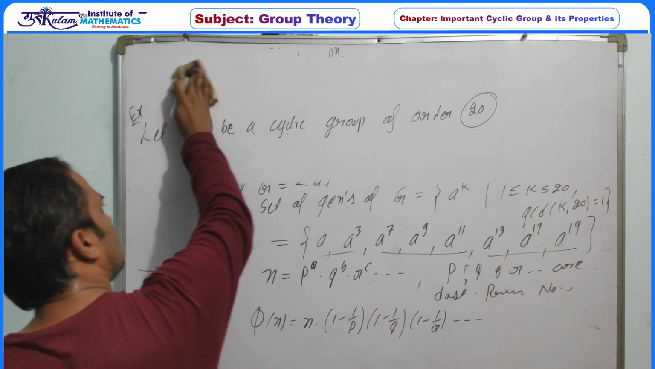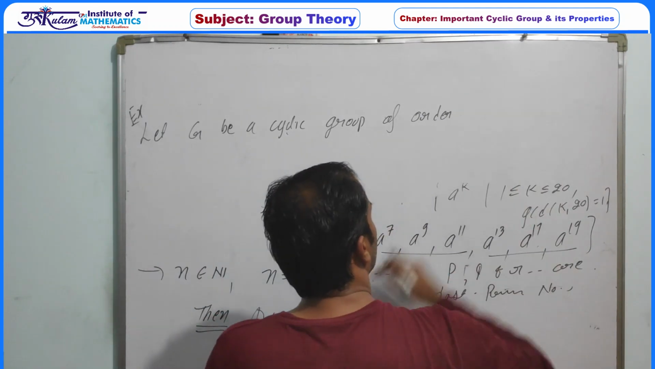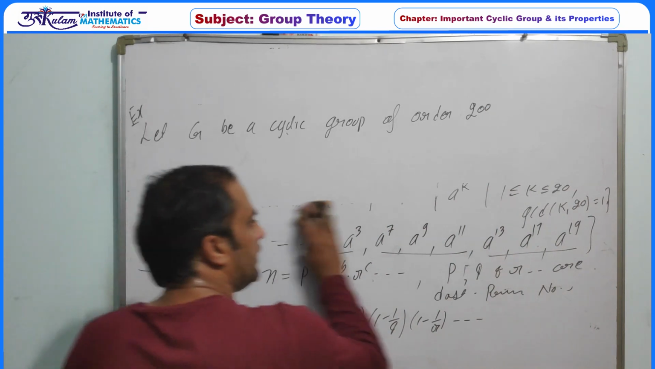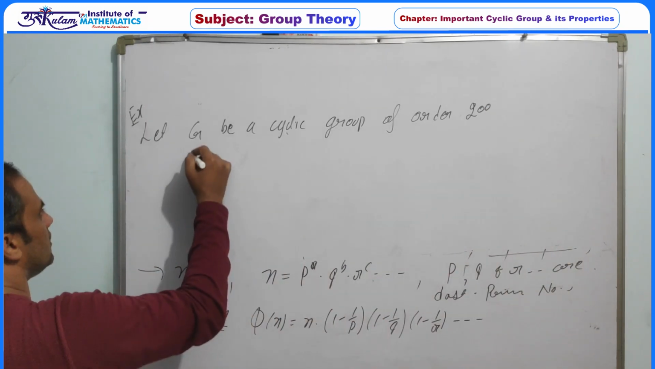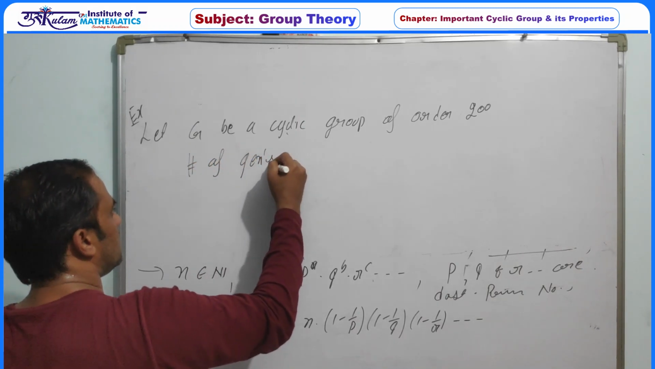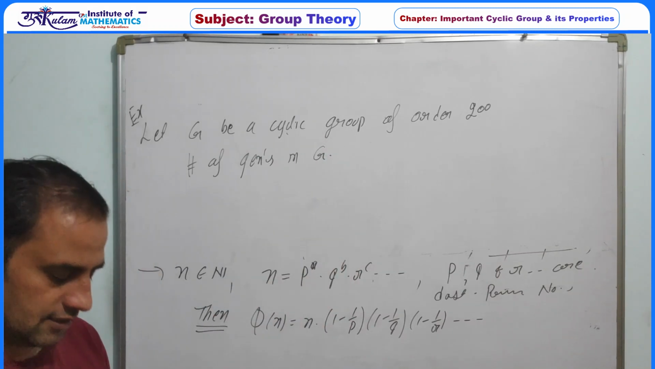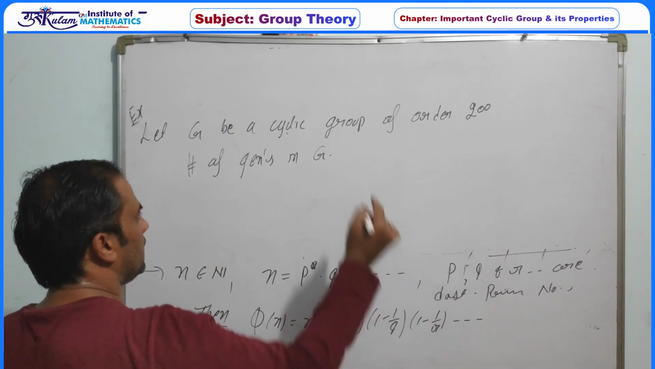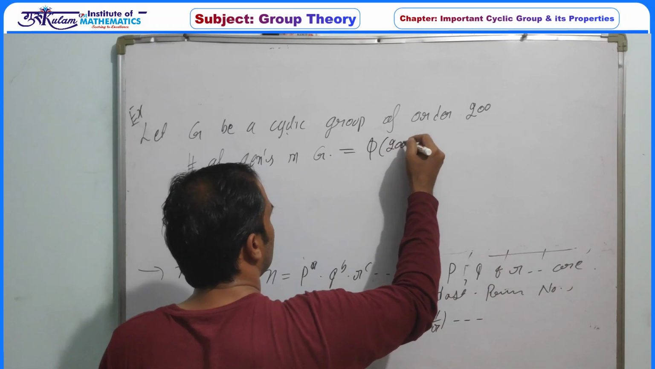So for example, if G is a cyclic group of order 200, then we have to find the number of generators in G. The question is the number of generators in G. So how many generators does G have? Definitely the number of generators is phi of 200.